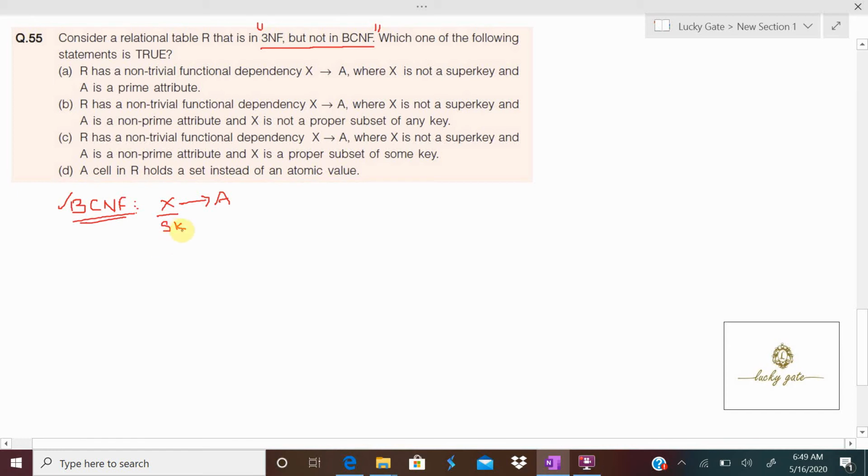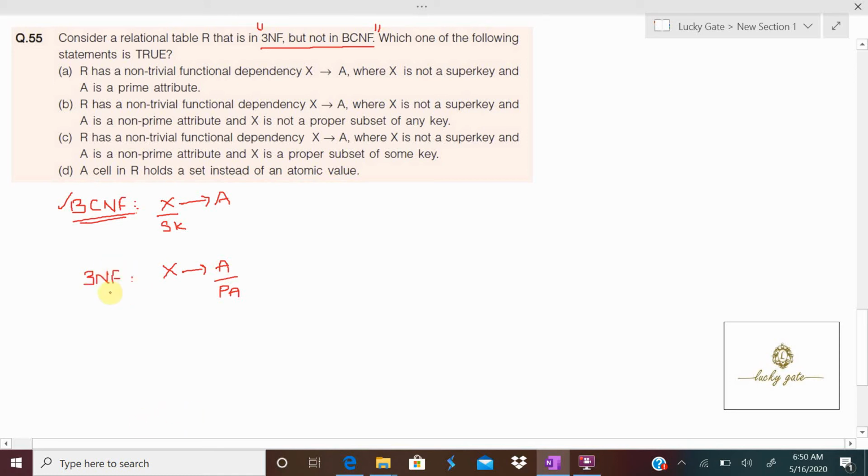Suppose X to A is a functional dependency, X is not a super key but A is a prime attribute, then we can say the relation is not in BCNF but we can call the relation is in 3NF.